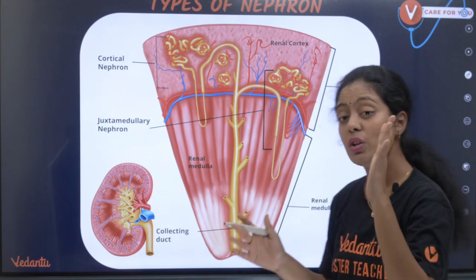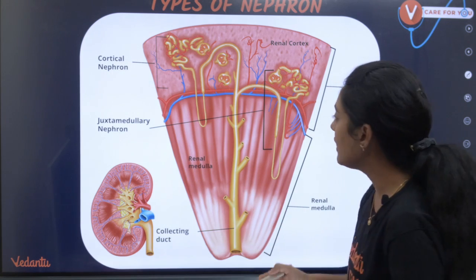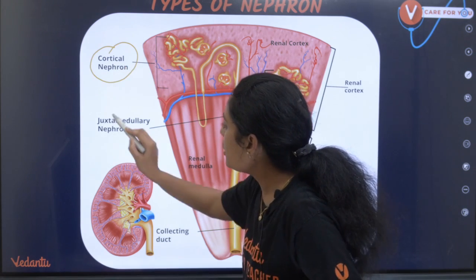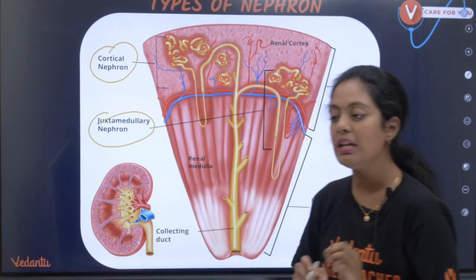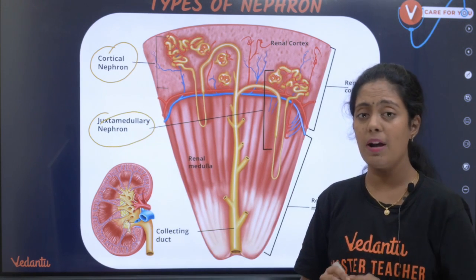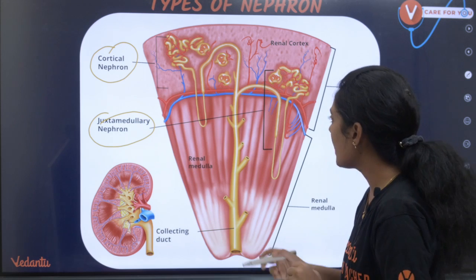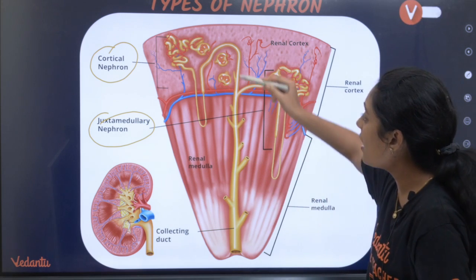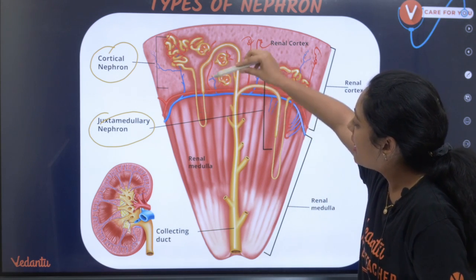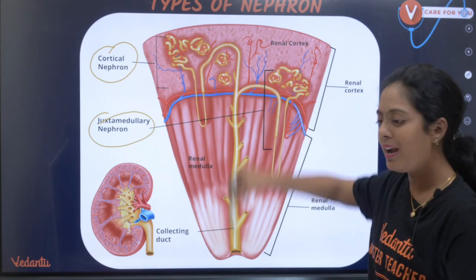You can see there are two types of nephron: one is cortical nephron, the other is juxtamedullary nephron. Very important question: what is a cortical nephron? Look here, in the cortical nephron, you can see the loop of Henle is not going deep into the medulla.